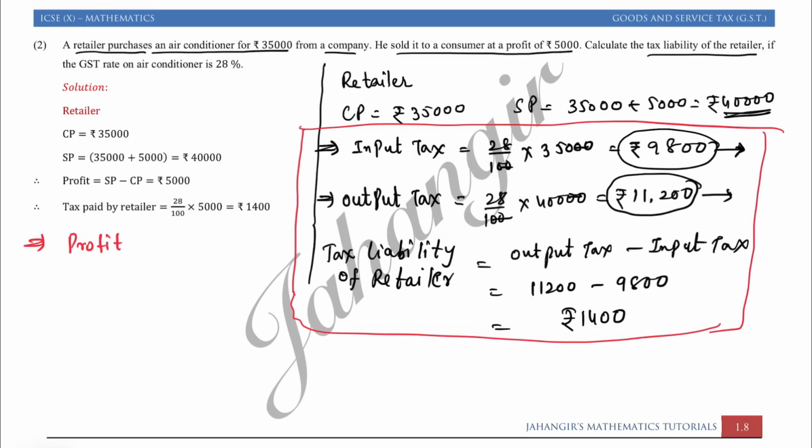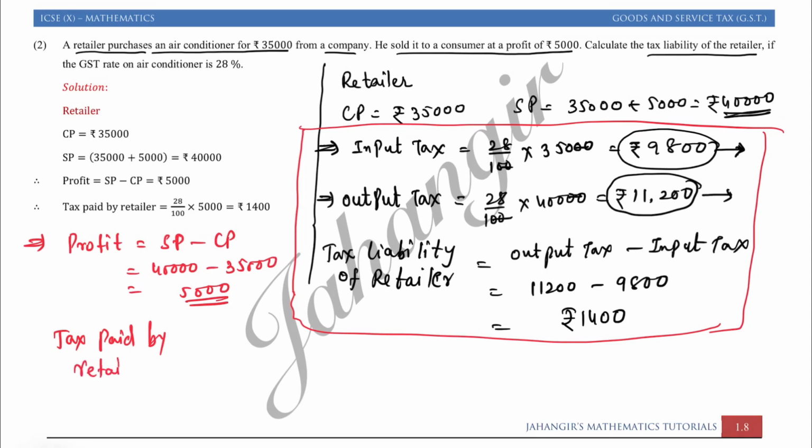Profit is SP minus CP, so SP is 40,000 minus CP 35,000, the difference is 5,000. Now the tax paid by the retailer to the government is on its profit, that is 28% of 5,000. The profit's 28% is equal to rupees 1,400. If you see, in both cases we got 1,400, but the first method is very lengthy.